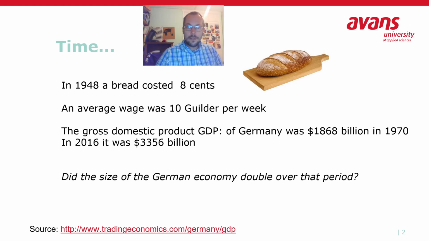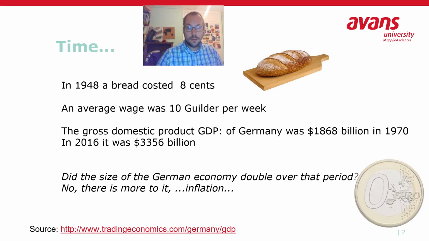Some other fact, the gross domestic product of Germany was in 1970 $1,868 billion. And in 2016 it was 3,356 billion. So my question is actually, did the size of the German economy double over that period, or something else happened? There's something more to it. It's called inflation. And money loses value over time for some reason.